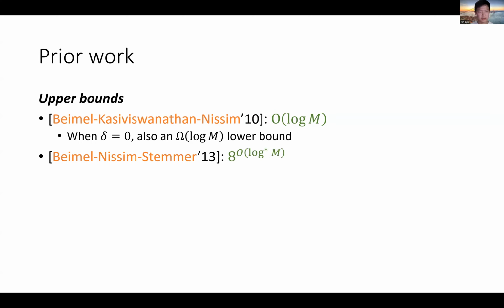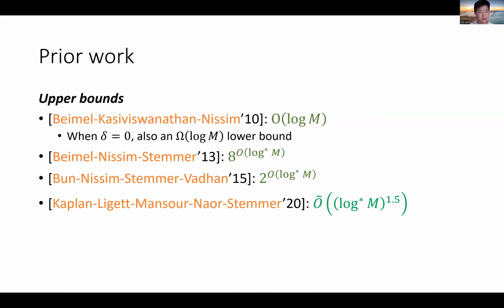This result was improved by Beimel, Nissim, and Stemmer in 2013, bringing the sample complexity down to 8 to the order of log star m, and it was further improved to 2 to log star m. Compared with this log m upper bound, it's even more than an exponential improvement. And in 2020, Kaplan, Ligett, Mansour, Naor, and Stemmer further improved the upper bound to log star m to the 1.5, which is again an exponential improvement, and which is also polynomially close to the lower bound.